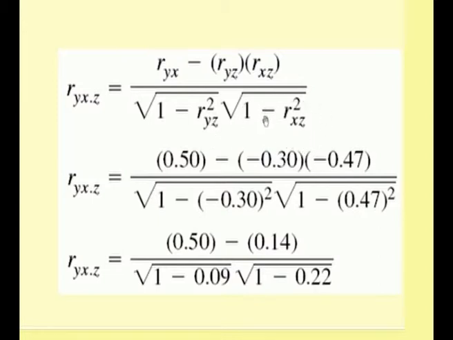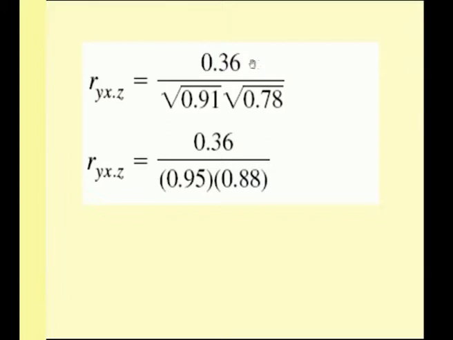So I have found the Karl Pearson's values taking two variables into consideration, and I have placed them here. r yx has come out to be 0.5 and this is minus 0.3. This is a negative correlation. This xz is also a negative correlation. That means as my x value increases, my y value decreases, or as my y value increases, my z value decreases. That is why I got a negatively correlated one. I place all my Karl Pearson correlations in my formula, and I need to find this r yx dot z.